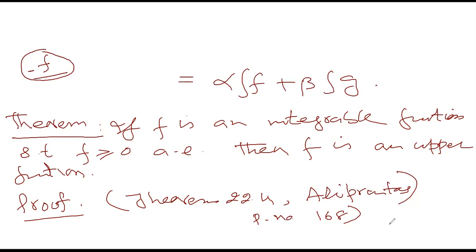So from this theorem, we conclude that now we have a standard representation of an integrable function as a difference of two upper functions. Suppose f is integrable.